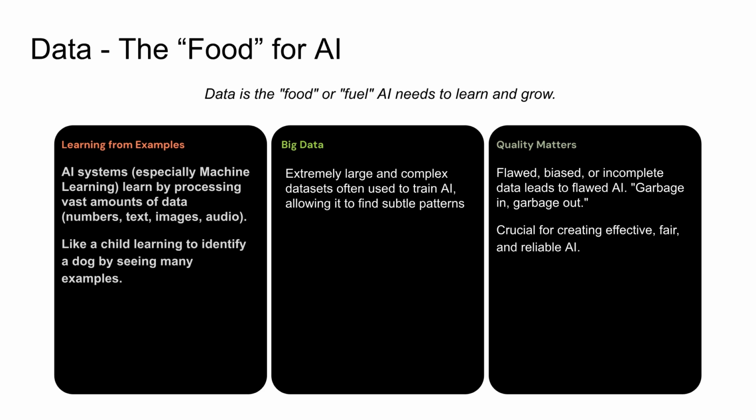The quality and nature of this input data are profoundly important. If the data fed into an AI system is flawed, biased, or incomplete, the resulting AI model would likely reflect these shortcomings. This principle is often summarized as garbage in, garbage out, and it is magnified in AI. Careful data collection and preparation are paramount for creating AI models that are effective, fair, and reliable.